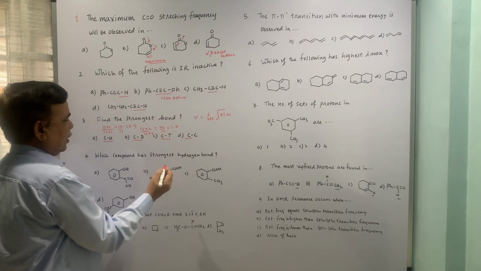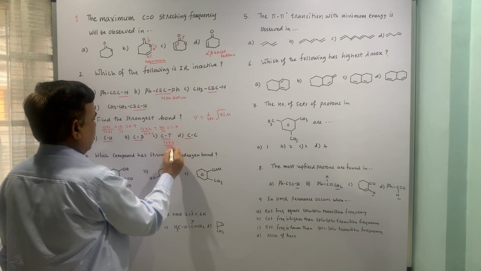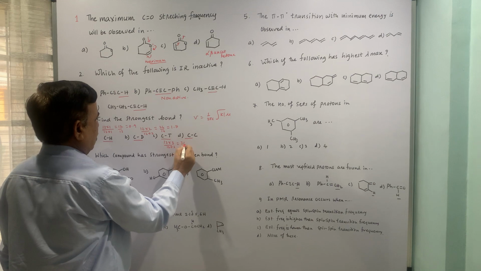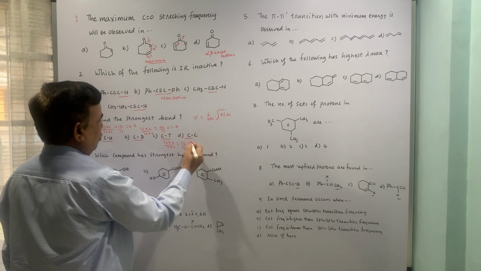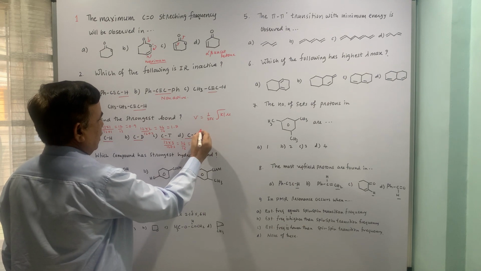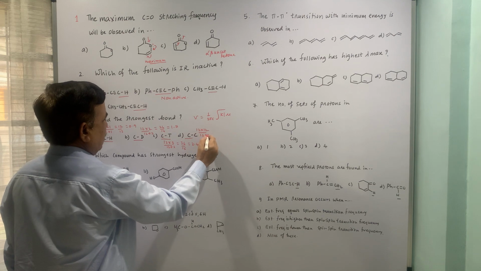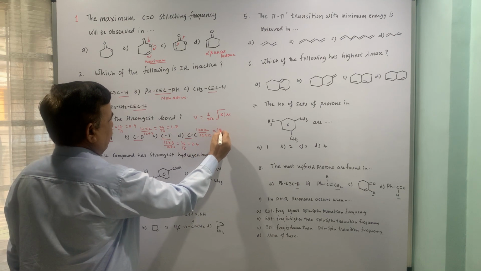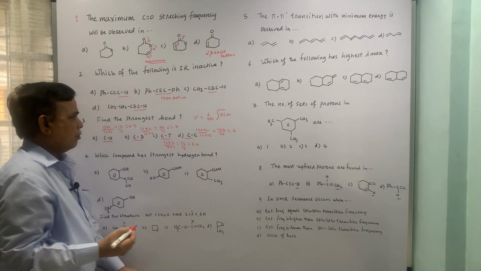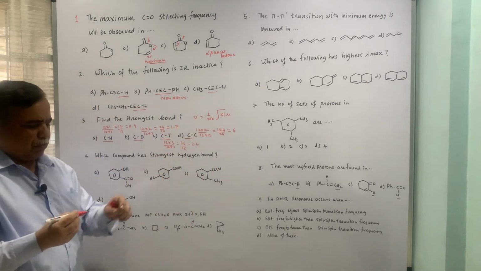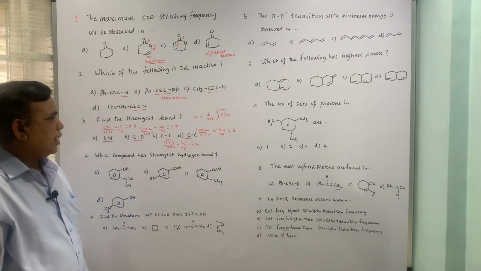I am just roughly putting the figures. This will be 12 into 3 by 12 plus 3, that is 36 by 15, 2 point something, say 2. And CC will be 12 into 12 by 12 plus 12, that is 144 by 24, which is 6. From Hooke's law, the frequency is inversely proportional to reduced mass.